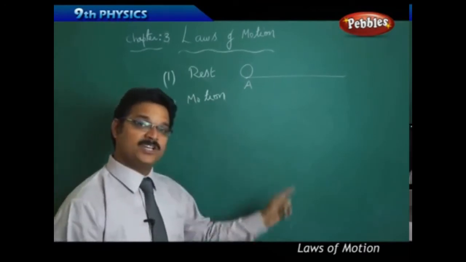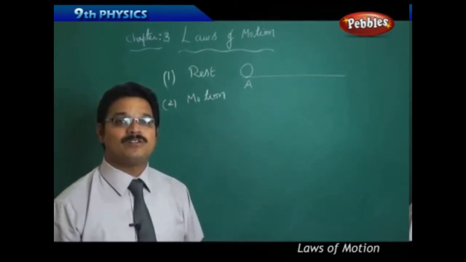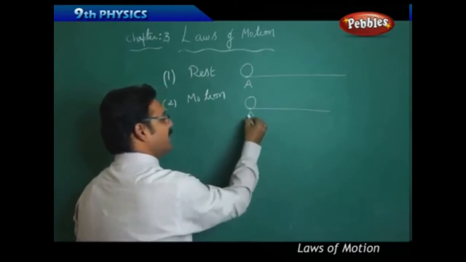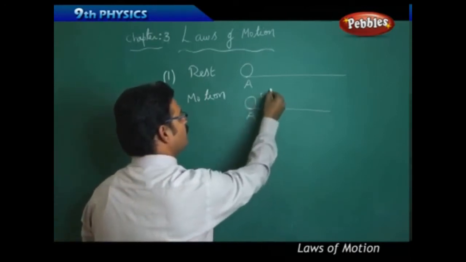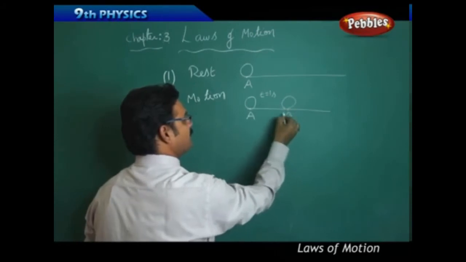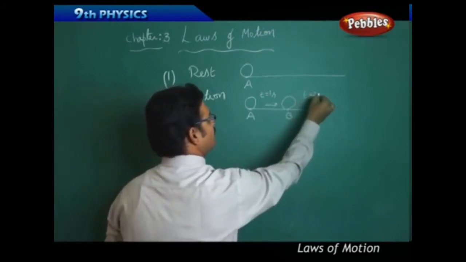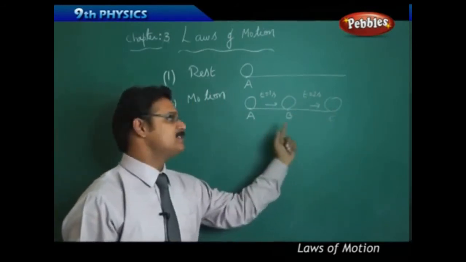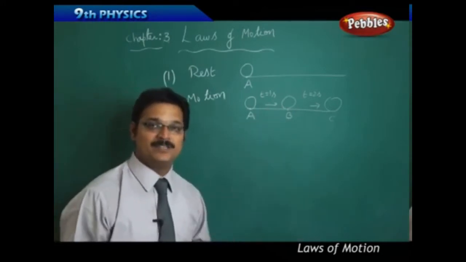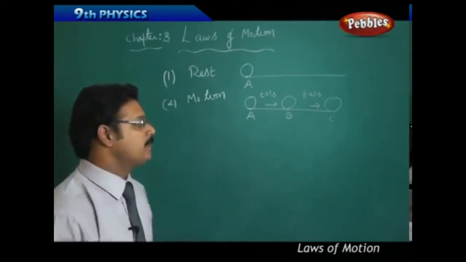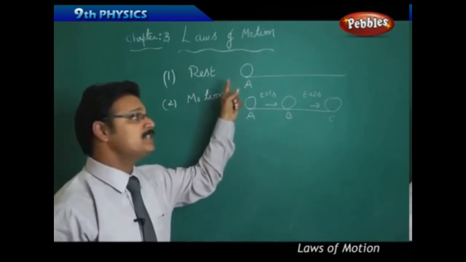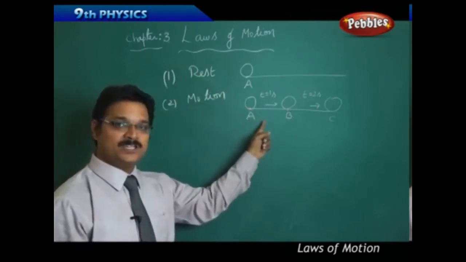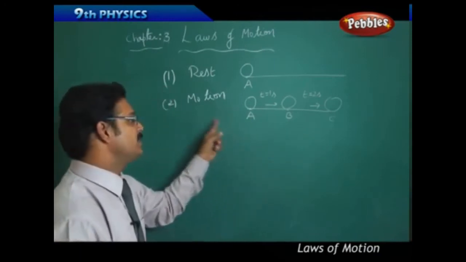But if the location is changing with respect to time, then what is it called? It is called motion. Say the same ball, initially it is at A, after t equal to 1 second it is at B, and after t equal to 2 seconds the ball is at C. So at different times the ball is changing its location, A to B, B to C. Then we say that the ball is in motion. So the body which is not changing its location with respect to time is said to be at rest. The body which is changing its location with respect to time is in motion.